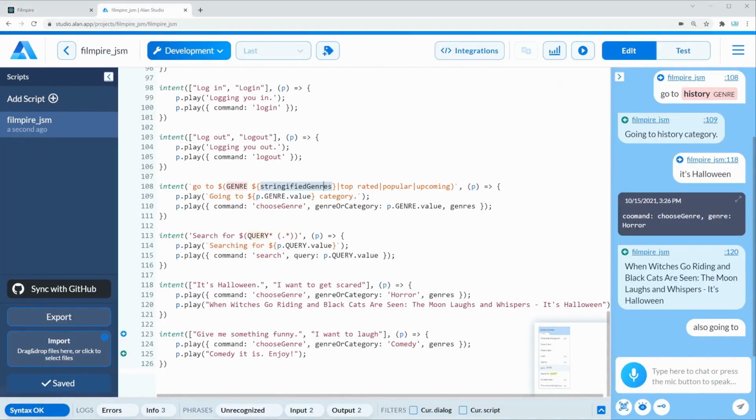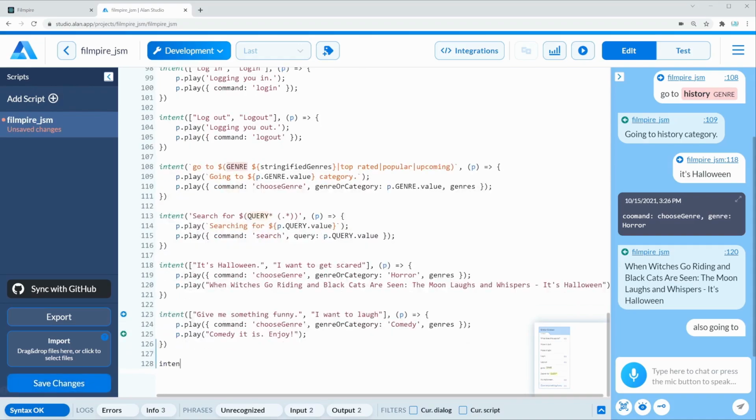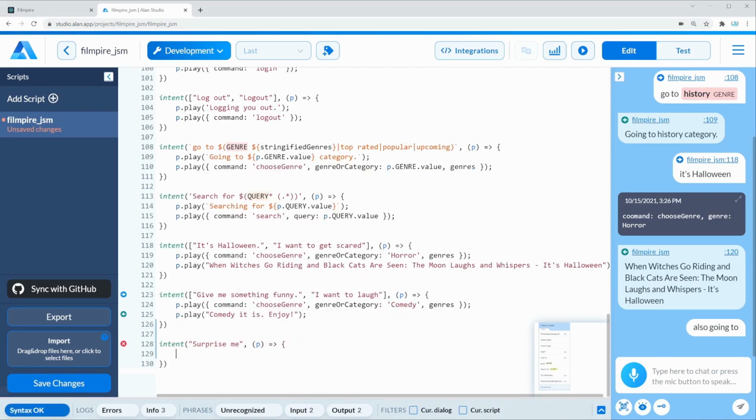Great. One final thing that we can implement is a surprise me feature, which is going to open up a random category. Let's implement it, and with that, we're going to wrap up our Alan functionality. So we can create an intent, and we can say something like surprise me. There, we're going to have a p as a callback function, and in here, we'll have to actually do some math.